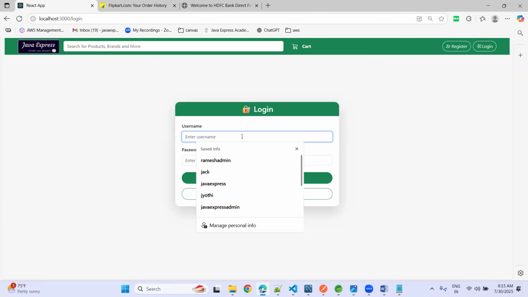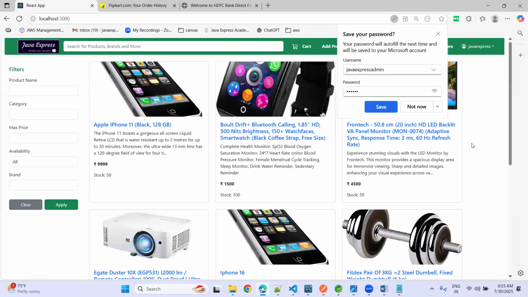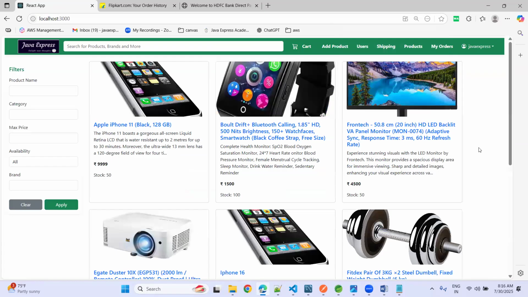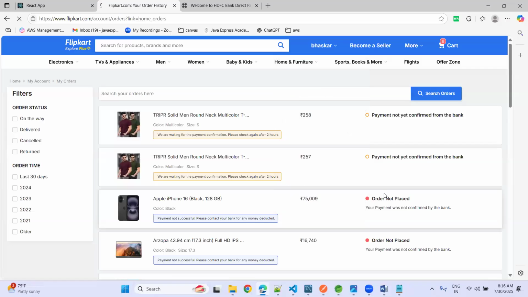Okay. I already have an account with Java Express admin. Let me log in here. Just I logged in as user. Login successful. Now it is redirecting here. Now, if you observe here, let me log out here.